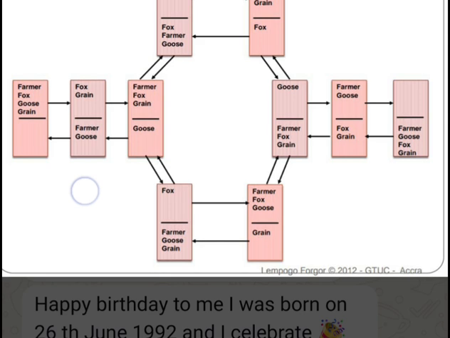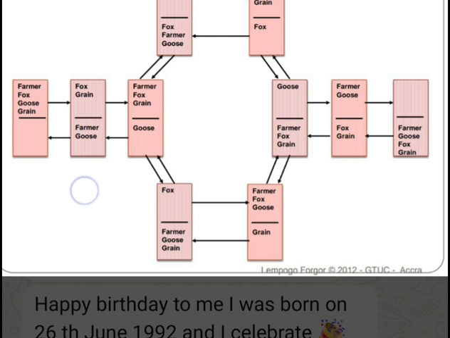Okay, so the farmer sends the fox and the grain, leaves the fox and grain at the bank of the river, and the goose is at the destination. Then the farmer leaves the fox and the grain at the bank and moves to the destination. So at the destination we have the farmer and the goose at the destination point of the river.